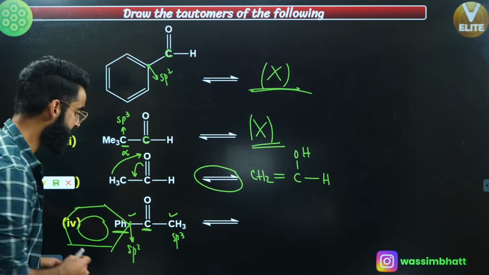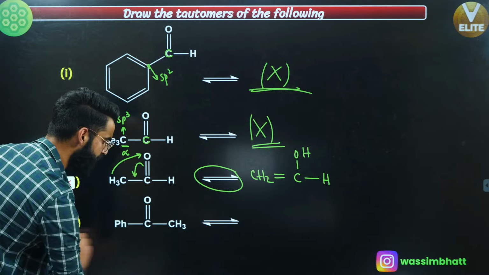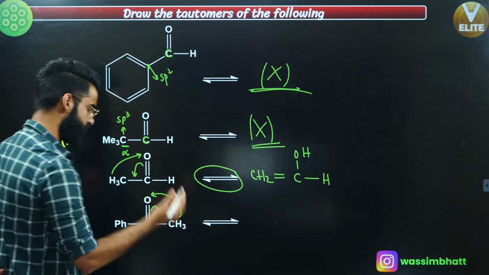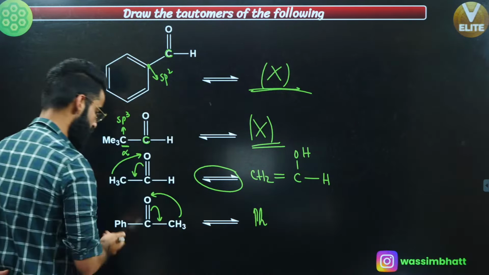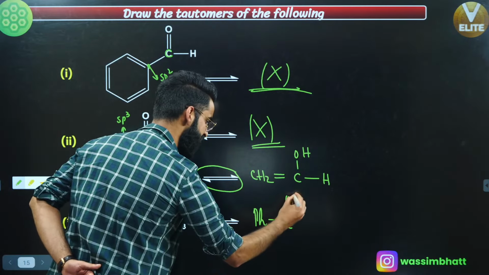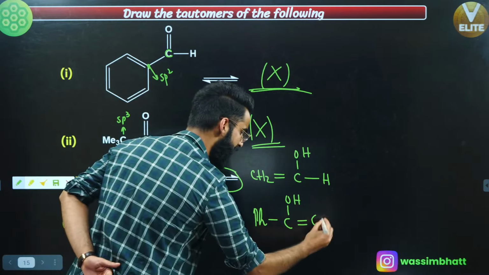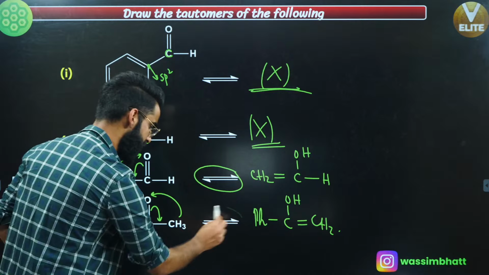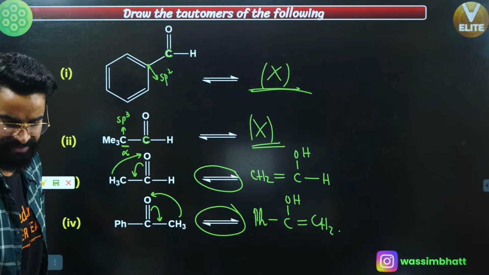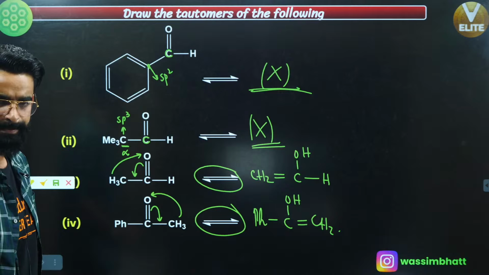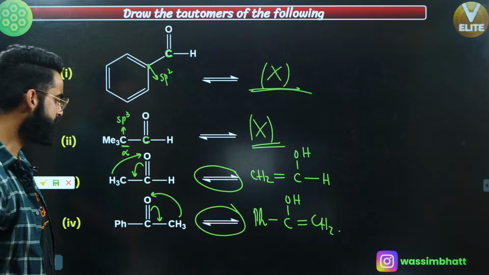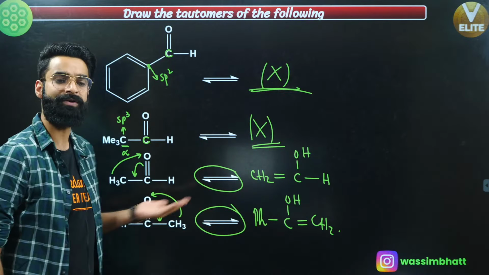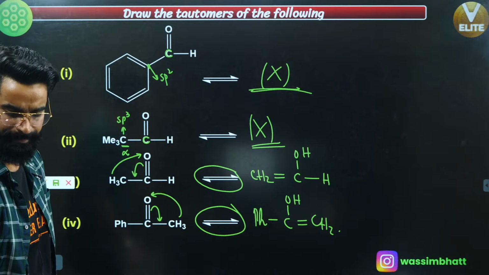But over here you can take the H positive out. When you take H positive out from here, you just drag this bond right here and attach one hydrogen to this oxygen. So the tautomer you get is going to be Ph, single bond, OH, over here a double bond, and this is going to be CH2, correct? So these two are tautomers of each other, which are going to be in equilibrium. We know it because tautomers always remain in equilibrium with each other, correct? So from keto you got enol, and similarly, from enol you can get keto as well. The same thing.